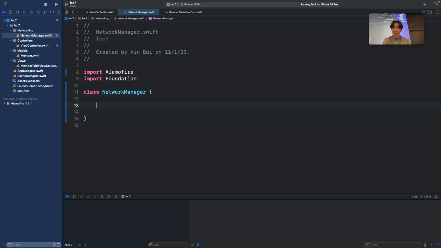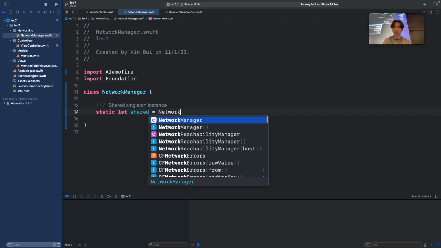So I create a class called Network Manager. And then we usually create a shared singleton instance, and we make it a static variable. That way we can access it in different classes. So you say static let shared, and then we're going to create an instance of this network manager class.